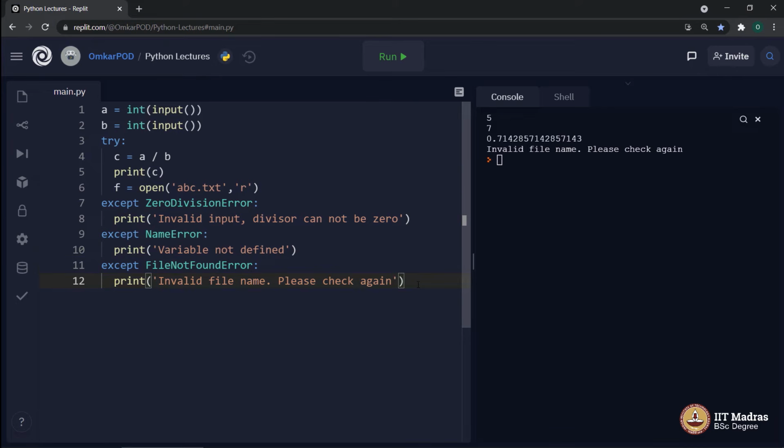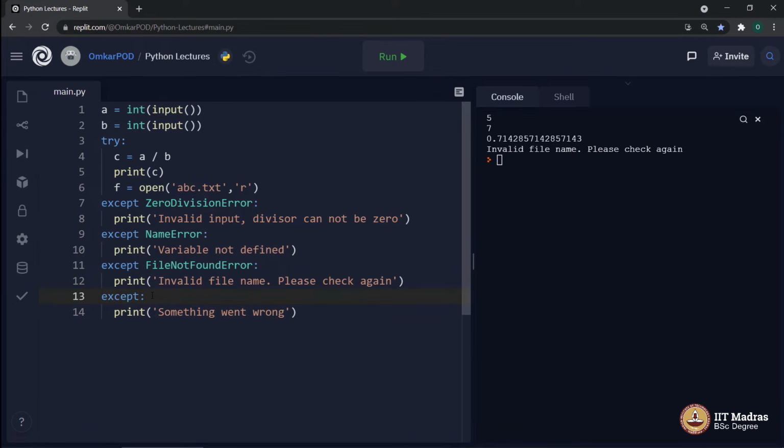In such a case, there is a way where we can simply say except and not mention any specific type of exception. And then we can say print something went wrong, a generic message.